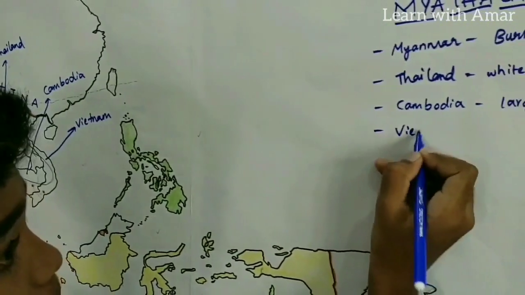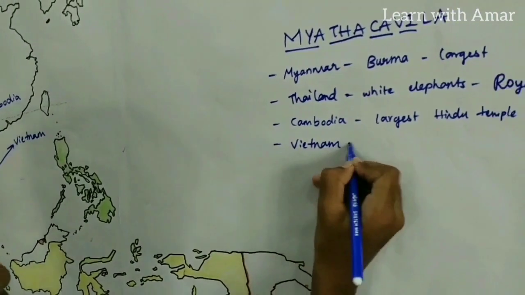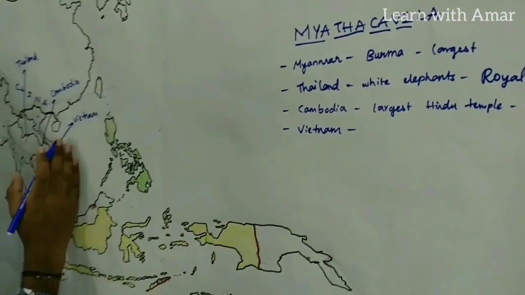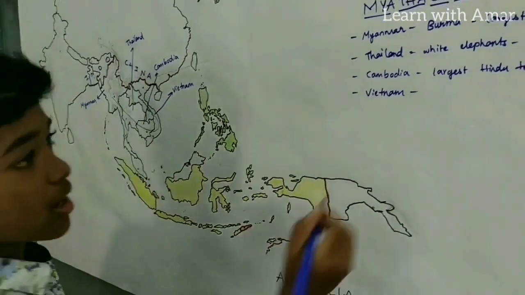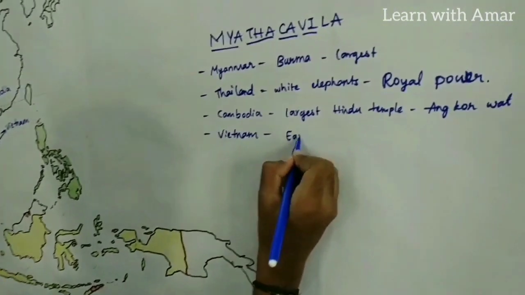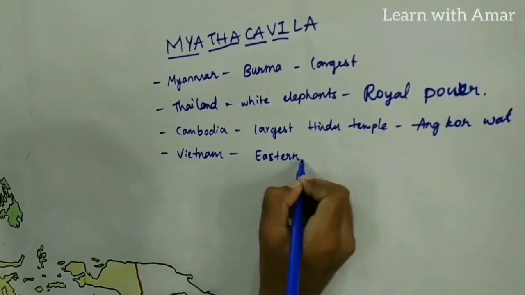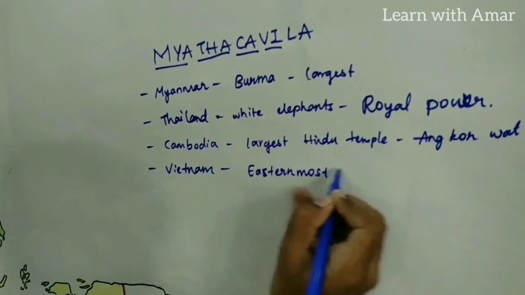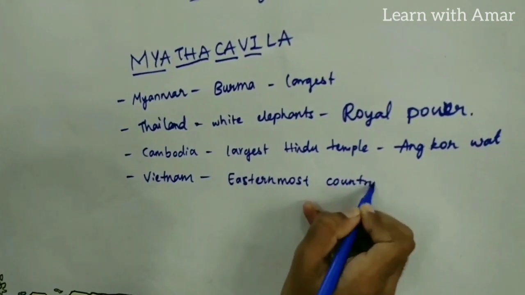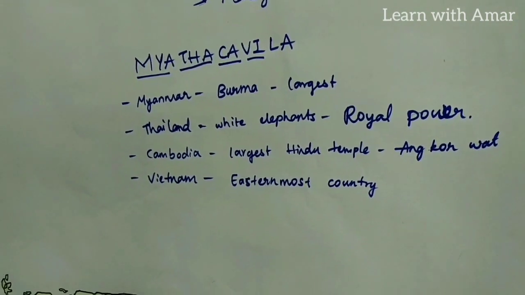So, Vietnam is the easternmost country in this peninsula. It is the easternmost country in the Indo-China Peninsula, right?